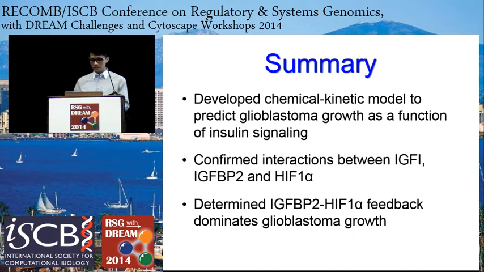So in summary, I've developed a model to link insulin signaling to glioblastoma growth. I've confirmed the interactions between IGF1, IGFBP2, and also HIF1 alpha. And we've determined that the IGFBP2 to HIF1 alpha link in the LN229 cell line is the one that really drives glioblastoma growth. And our studies show that if glioblastoma cell growth is dependent on insulin signaling, then targeting the IGFBP2 to HIF1 alpha interaction would be a very effective way to control the growth of glioblastoma.